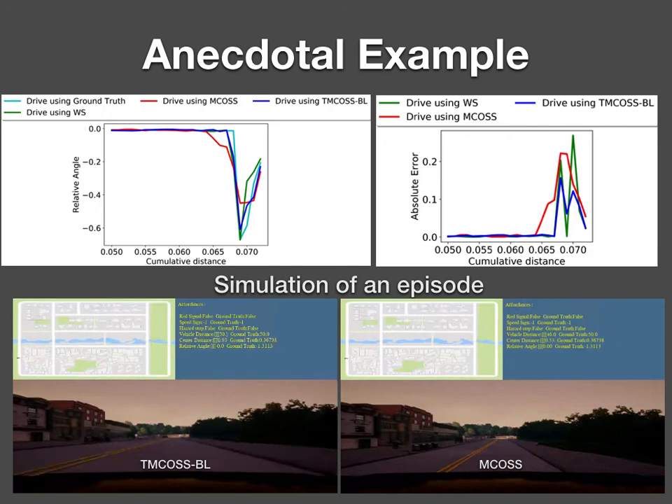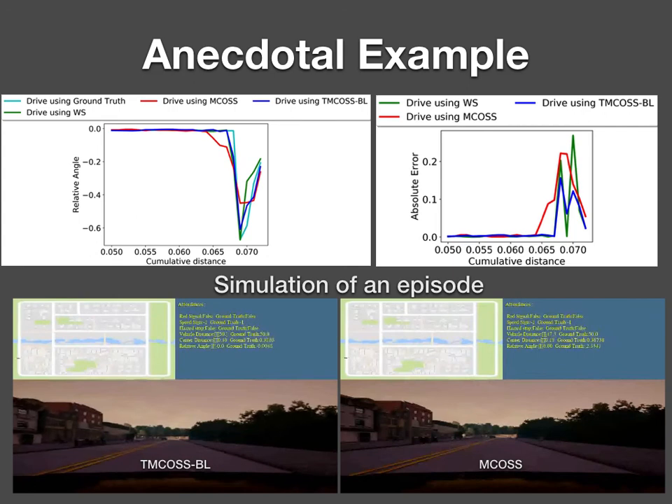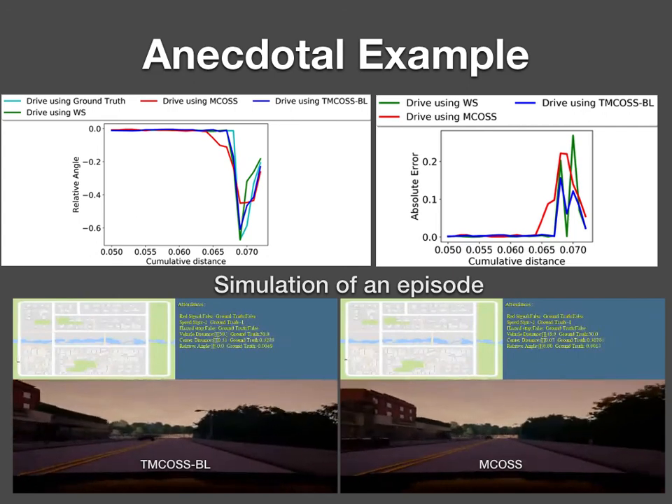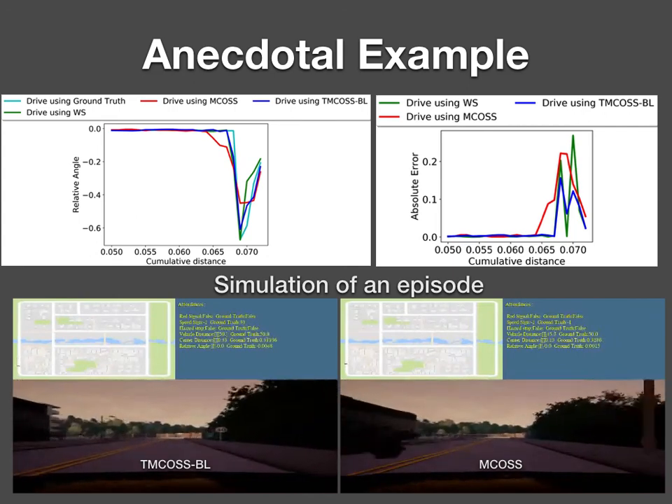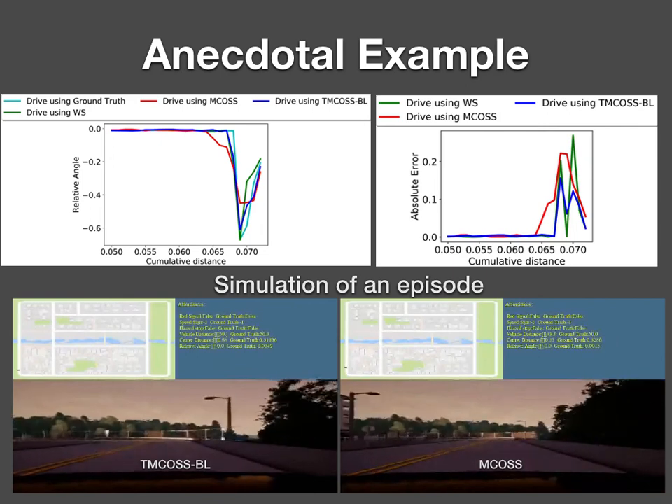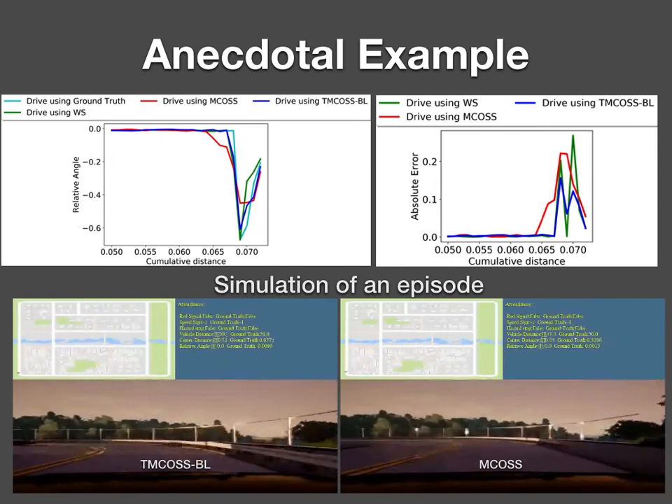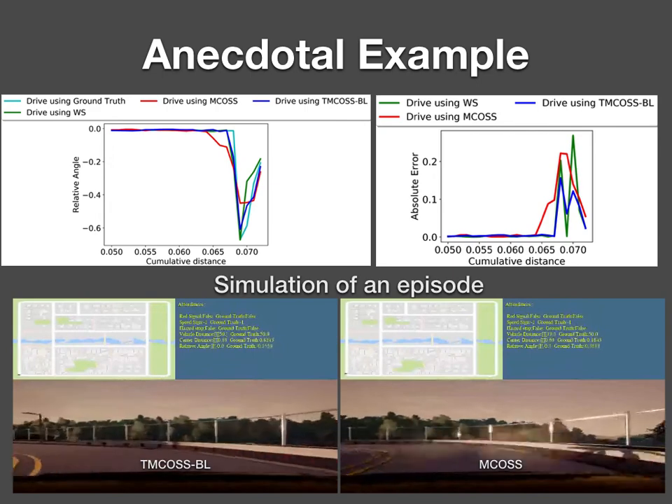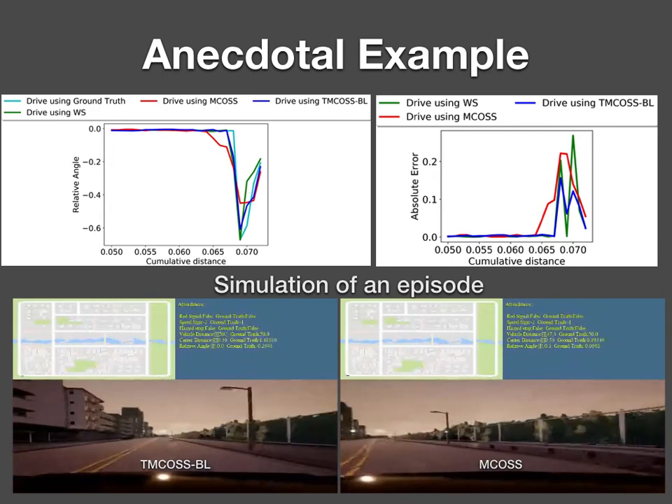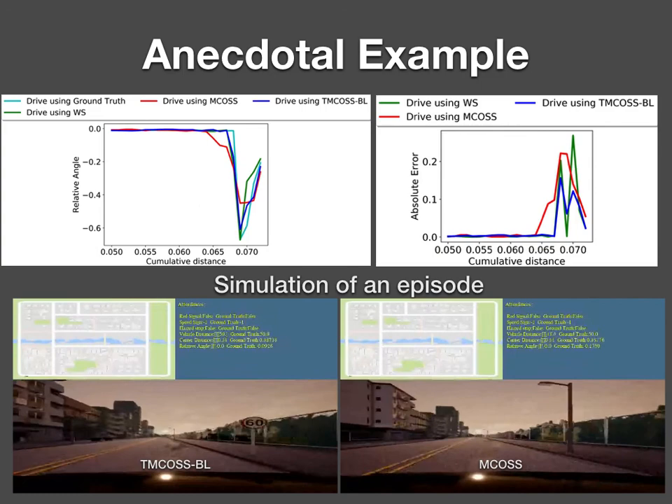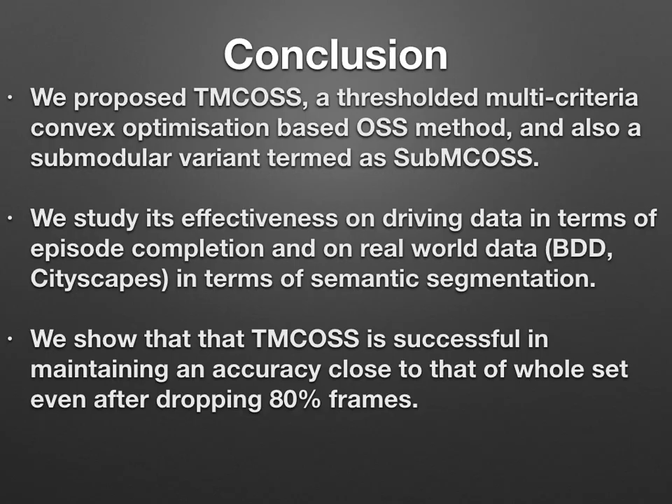We also demonstrate this episode on the simulator, where we can observe that the MCOSS driven car on the right hand side will shift towards the sidewalk while turning, leading to a failed and incomplete episode, while TMCOSS BL will complete it successfully. In conclusion, we proposed a novel thresholded multi-criteria OSS, TMCOSS, which is effective on driving simulator as well as real-world data.